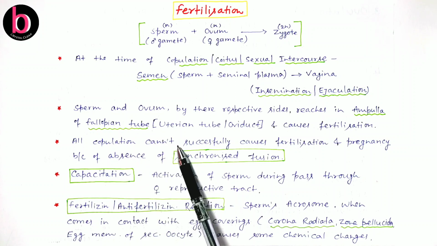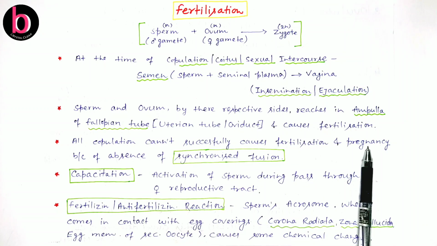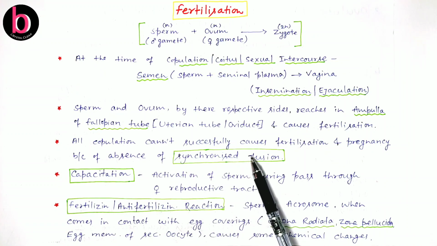But not all copulations successfully cause fertilization and pregnancy. Why? Because of synchronized fusion. What is synchronized fusion here?